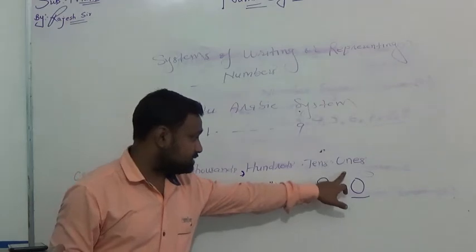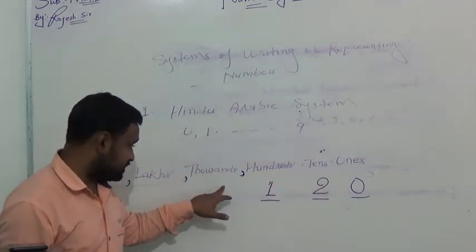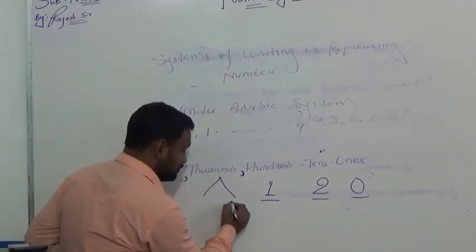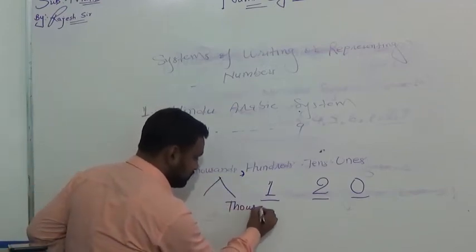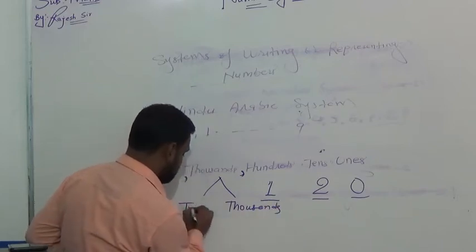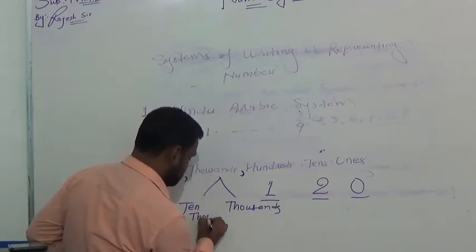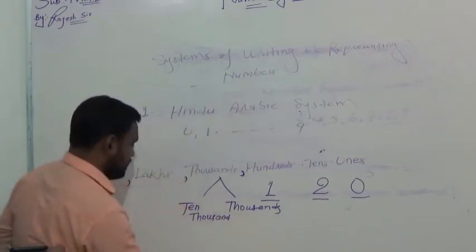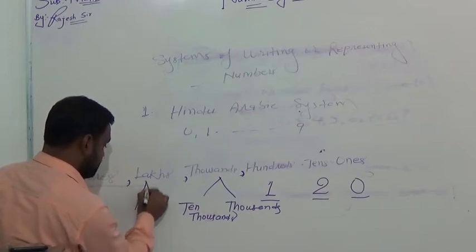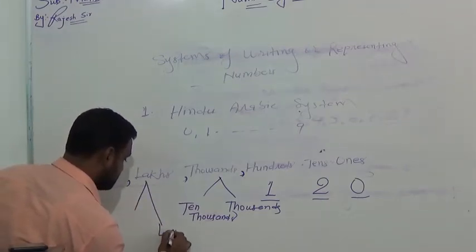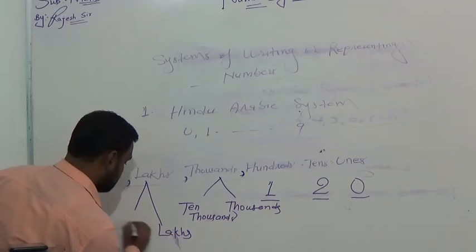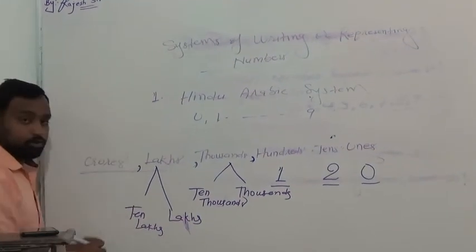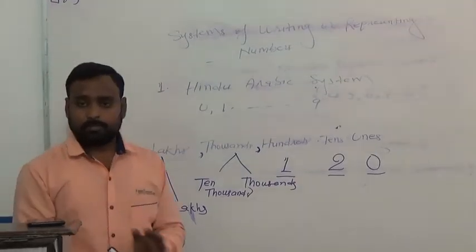So we have ones, tens, hundreds, thousands, 10,000s. Thousands will be divided into thousands and 10,000s. Next lakhs, 10 lakhs. Similarly, crore, 10 crore.